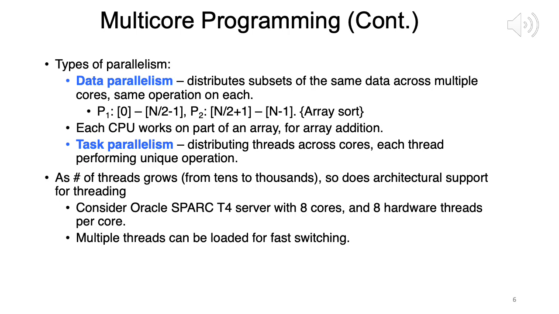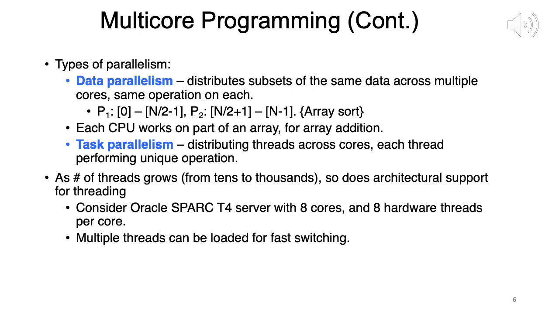Task parallelism, distributing threads across cores, each thread performing a unique operation. Here, unlike the previous case where each subset of the data belongs to the same process, there is a program that sorts an array, and all those sub-arrays, all four of them, belong to the same process or same thread.